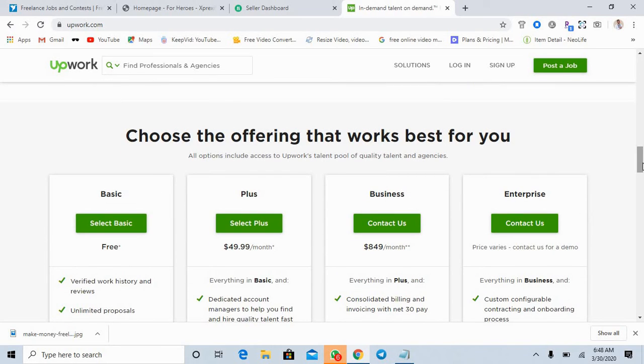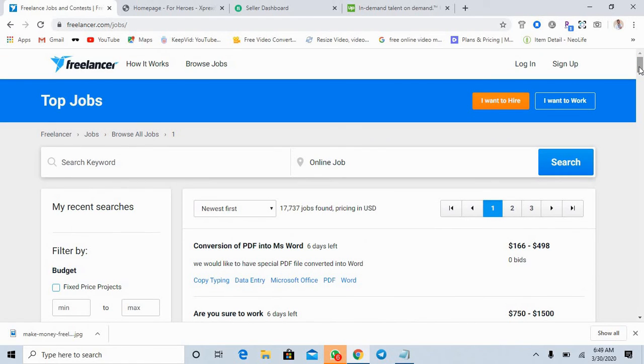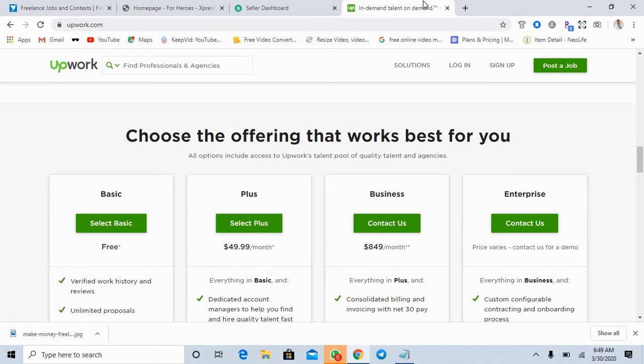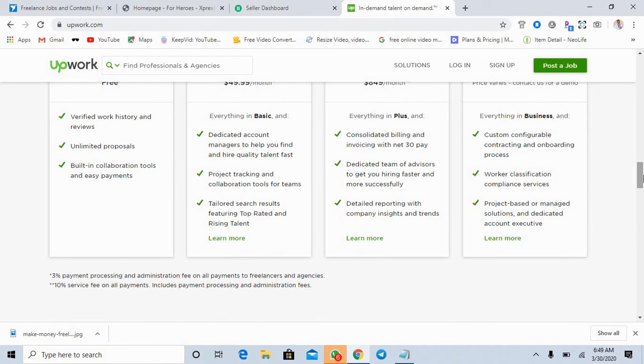But one thing I would like you guys to know is, on Upwork and Freelancer websites, before you can offer your services on these platforms, you have to purchase a plan. Hope you get that. If you don't have any funds to purchase a plan, you are starting from scratch, then I will advise you to go for Expressity or Fiverr.